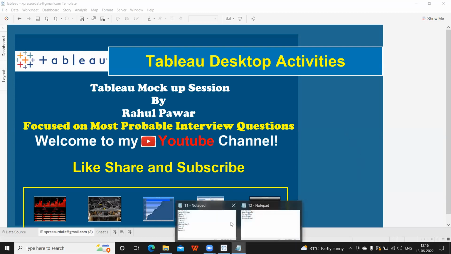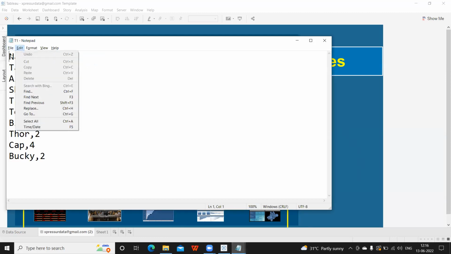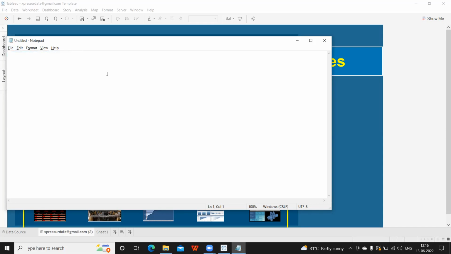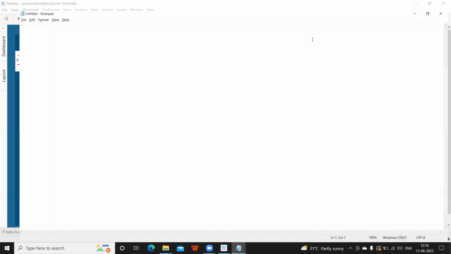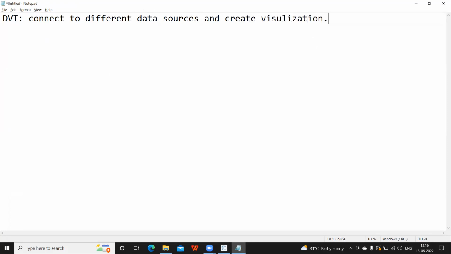Okay. So let us create a new worksheet here. I'm going to start with a very basic question, that is, what is Tableau? Tableau is a data visualization tool that allows us to connect to different data sources and create visualizations. So that is the basic definition of Tableau that we all should know.